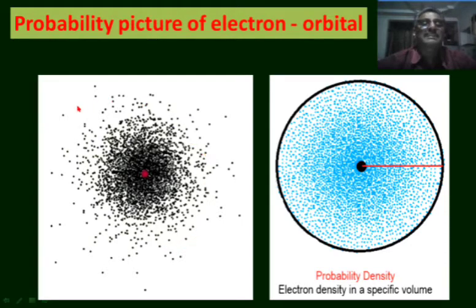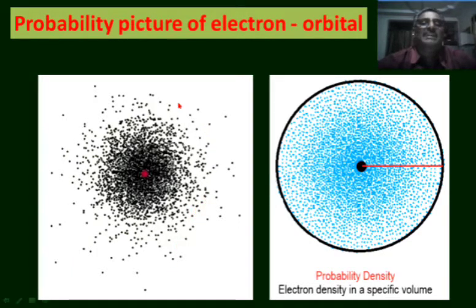In this picture, each dot represents the position of the electron at a certain instant. Suppose the positions of the electron are photographed for a few seconds, the images will be like this. That is, the electron exists at different positions at different timings. Each dot represents the position of the electron at a particular instant.